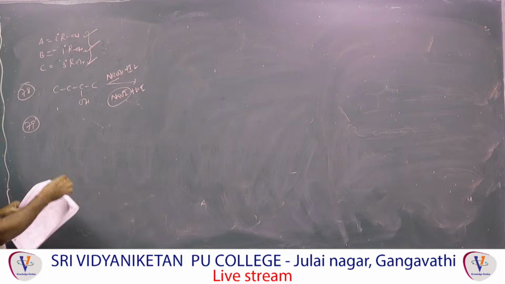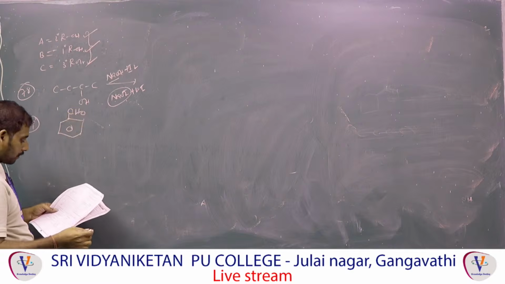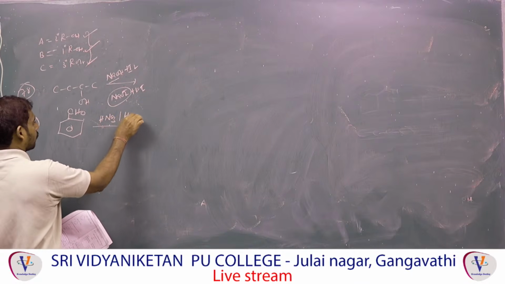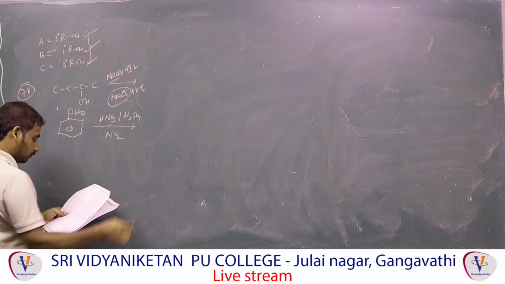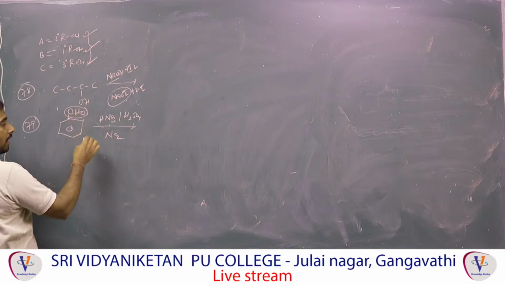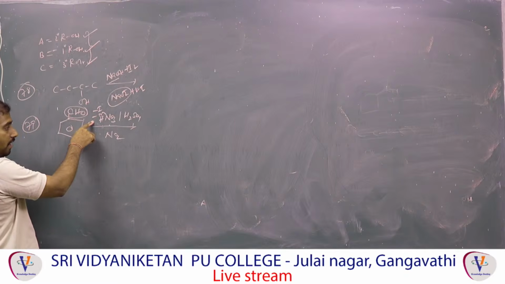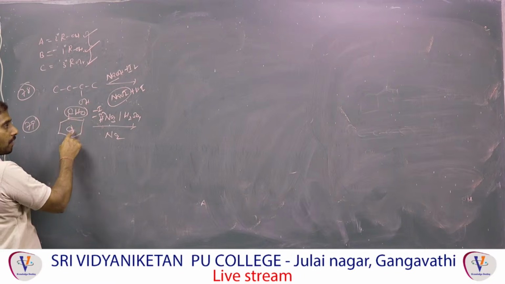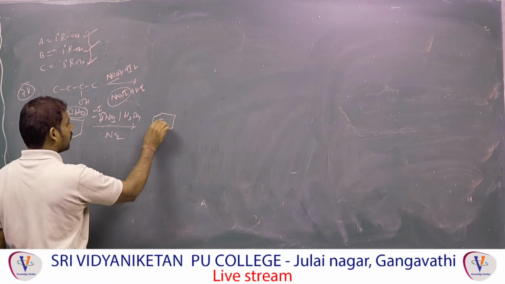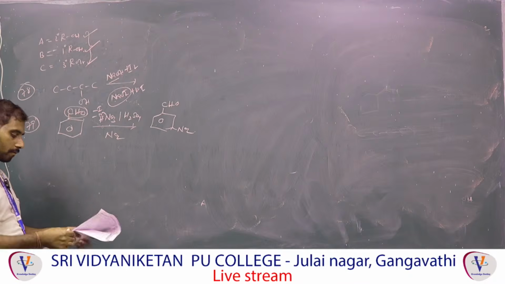Toluene with chromyl chloride, A is called what? Benzaldehyde, that is called Etard's reaction. Followed by HNO3 and H2SO4, that is called nitration. Electrophile is NO2. This benzaldehyde is an electron withdrawing group, minus I and minus M. Plus I plus M is there, electrophile moves to ortho para. Minus I minus M is the electron withdrawing, meta directing group. That's why the answer is what? CHO with NO2, meta nitrobenzaldehyde.